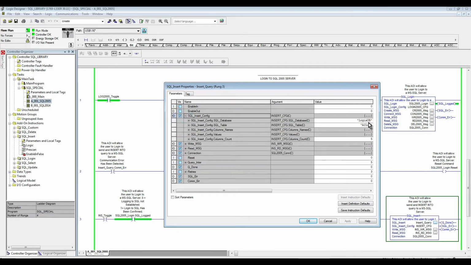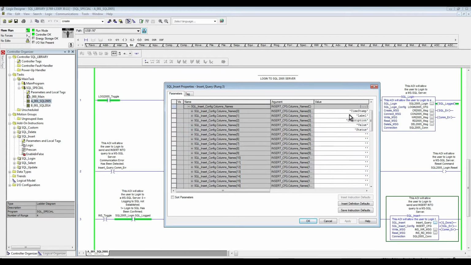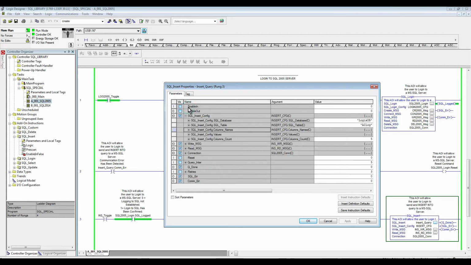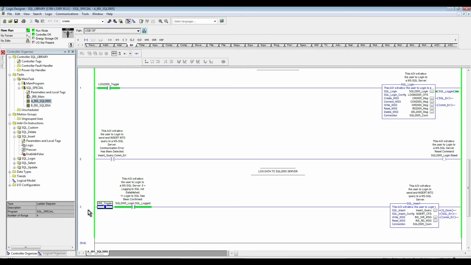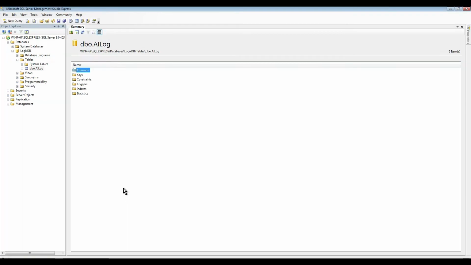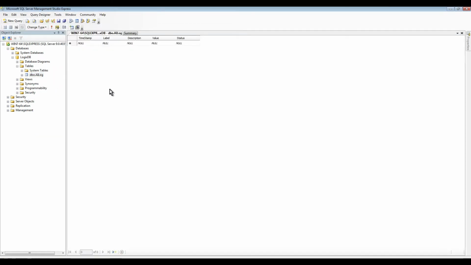As you can see here, we set up the database, the table, and the column names, because the idea is we want to log to our table. Now that we went through the configuration parameters, all we need to do is toggle this bit to start logging our data. But before doing that, I want to quickly show you the table. I'm going to open up the table, and as we can see, it's all empty. Execute. There are no records right now.